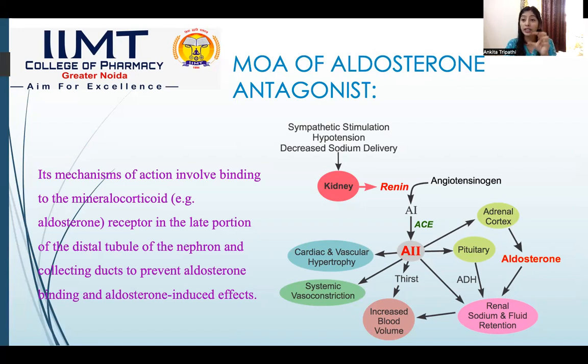It inhibits the release of aldosterone, or in short we can say it antagonizes the effect of aldosterone by blocking them. And ultimately, when aldosterone will not bind with its receptor or will not work, the sodium water retention will be prevented, due to which the narrowing of the artery or the blockage of artery will be prevented, and ultimately the blood pressure will be minimized. This is how an aldosterone antagonist works.